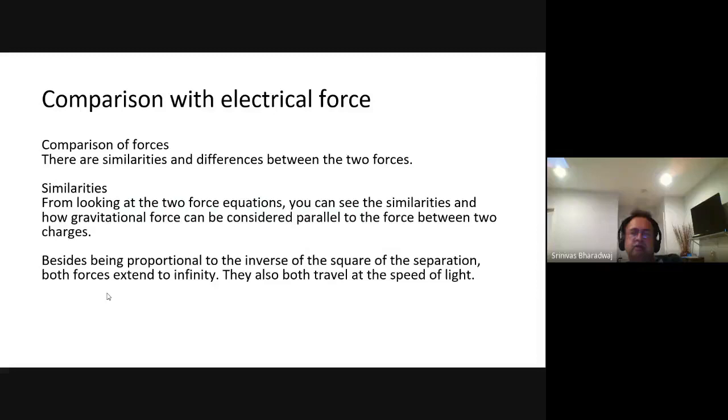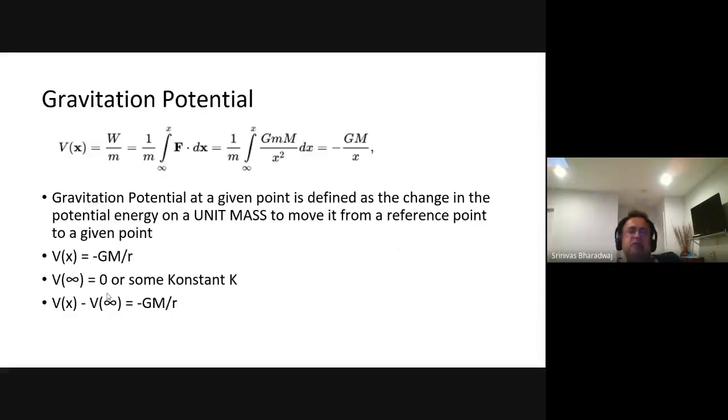From looking at the two force equations, you can see the similarities in how gravitation force can be considered parallel to the forces between two charges. It's a similar idea, but it's different, right? They also both travel at the speed of light. Okay, so now when you look at f dot dx, I already discussed this.